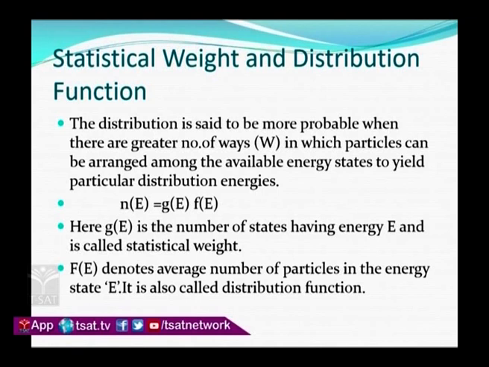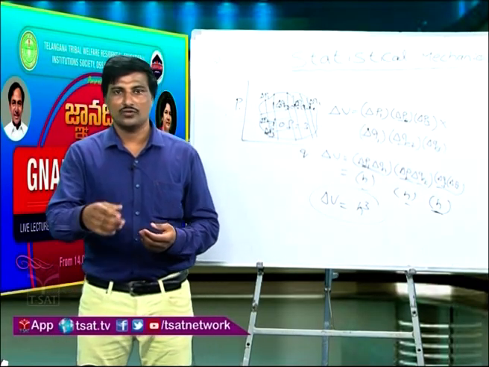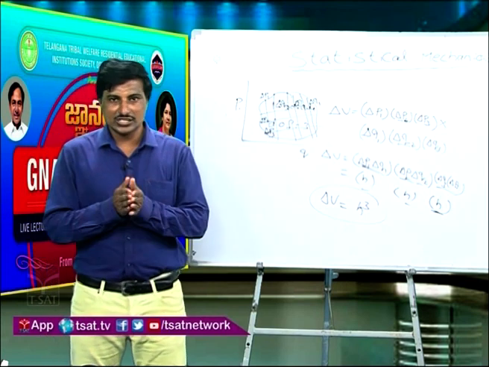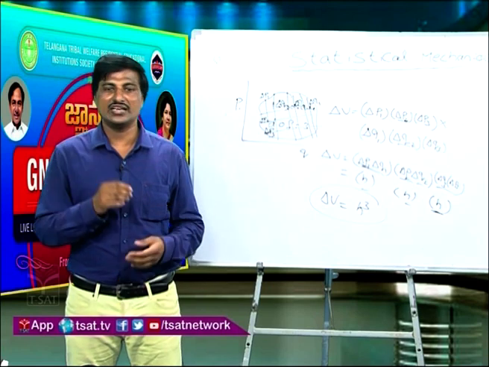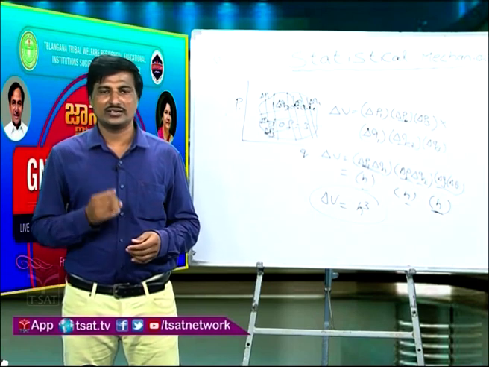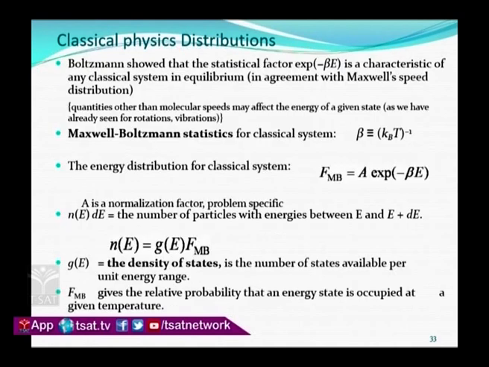So the number of particles is related to the density of states multiplied by this distribution function. We have different distributions: the classical distribution, which is called the Maxwell-Boltzmann distribution. We also have the Fermi-Dirac distribution, and we also have the Bose-Einstein distribution. Here the distribution is different. For every distribution there is a distribution function, so that defines the way the particles are distributed.